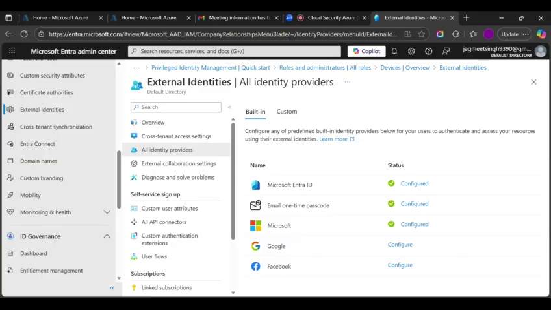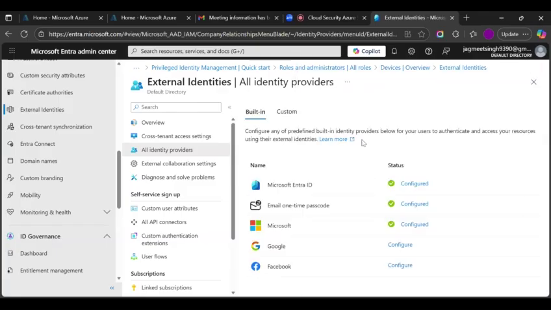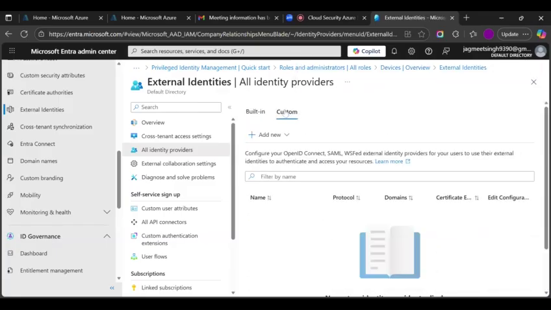They can use any identity. They can use their Facebook credentials, they can use their Gmail, anything. It is up to us, right? What ID, right? See, here you can configure what IDs. Google, you want to configure, click on configure, and you can do that. So these are all the identity providers. Absolutely, you can do custom as well. If you want to add new IDs, you can add from here.